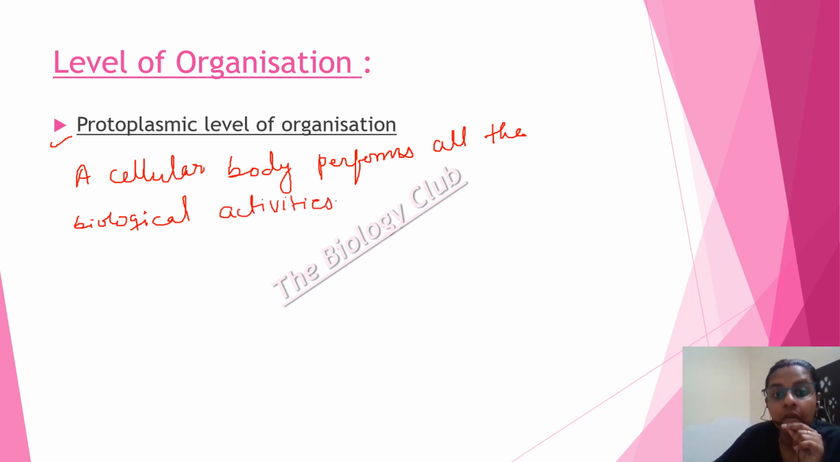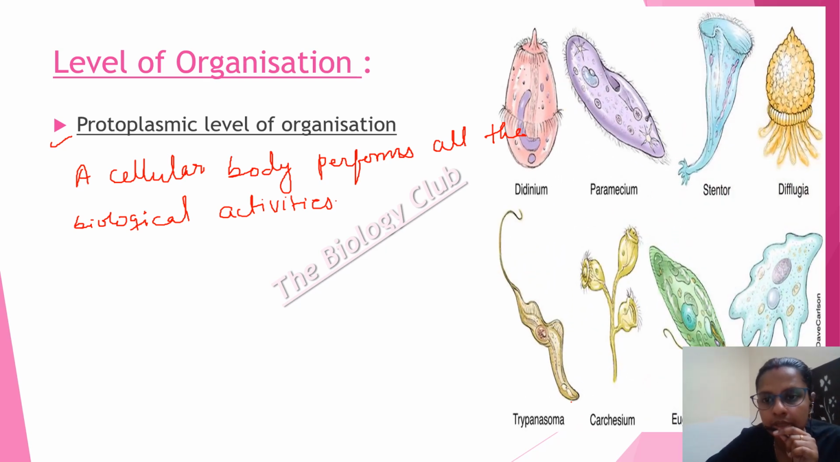Fine. For example, protozoa. Now let's look at some of the protozoans here. These are some of the common protozoans, right? Please remember that protoplasmic levels of organization are those where a single cell performs all the things. Paramecium. You are all familiar with Paramecium. The rest we can see afterwards, but this is very common to you all.